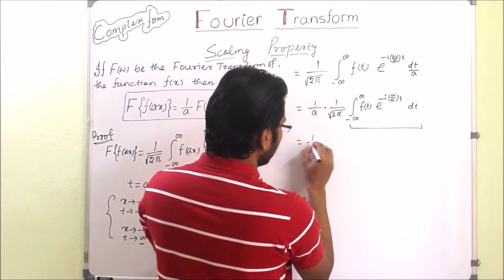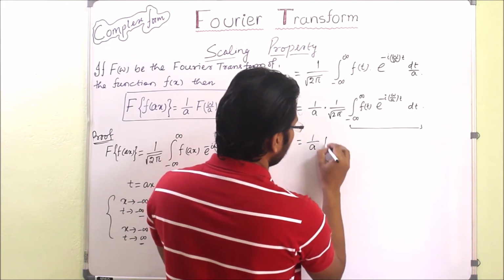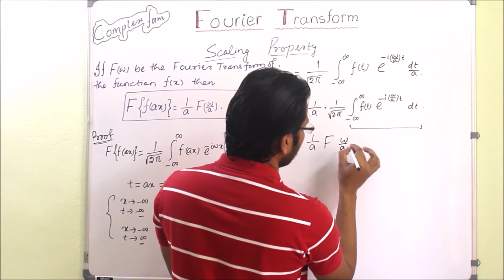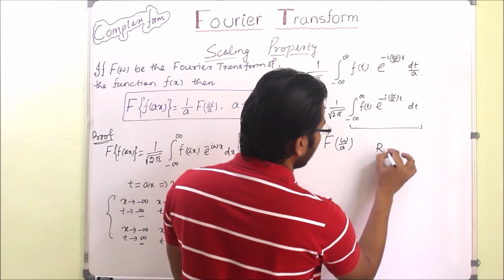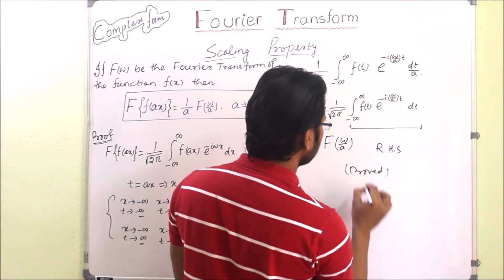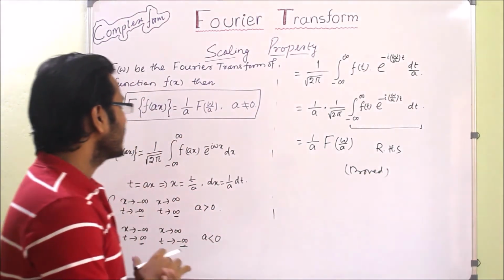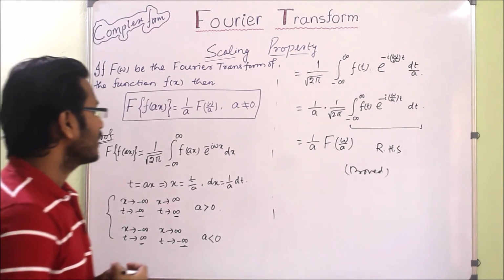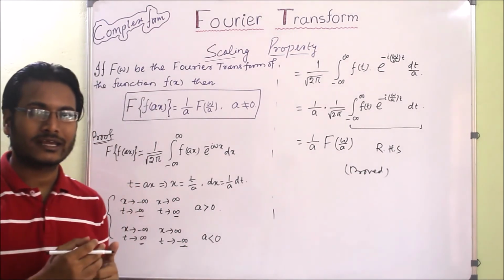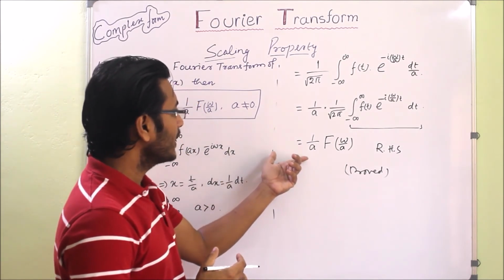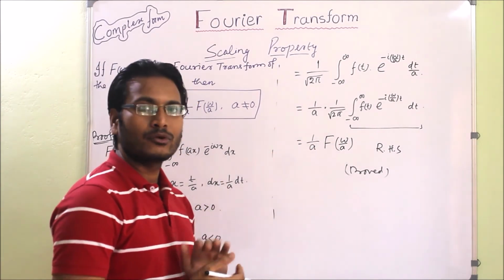So ultimately we can write it as 1 by a into the Fourier transform at w by a, which is our RHS, and we proved the result. So we saw that the Fourier transform of the scaling of a function, f of ax, is 1 by a times F of w by a.